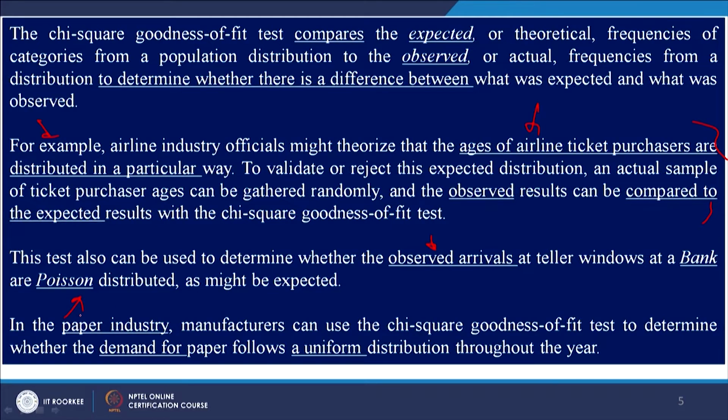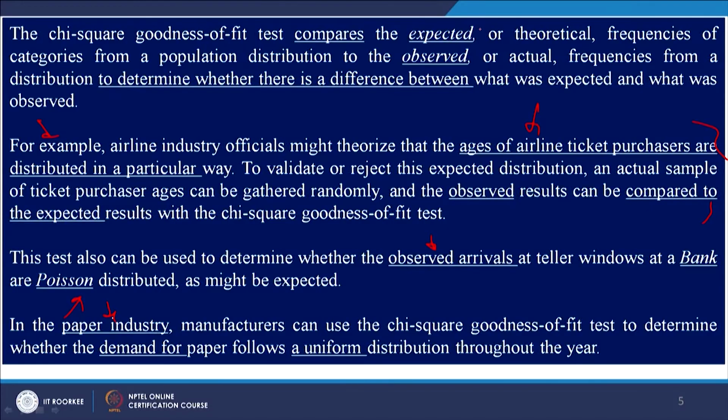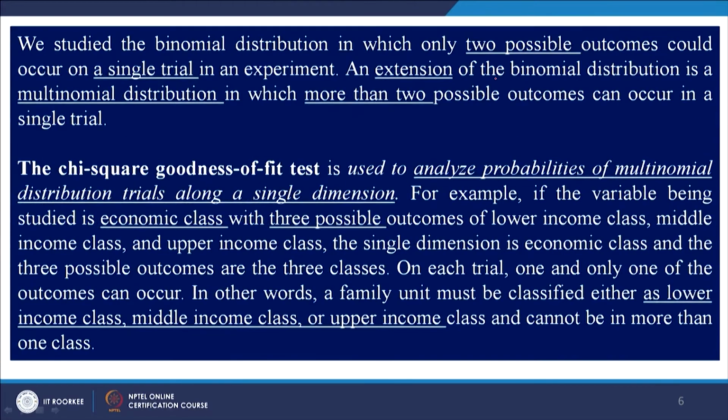So, such expectations and theories, have they really got support from actual data? That is what we want to prove. That is what I said. It compares expected values, or you can call them theoretical frequencies, with observed frequencies or actual frequencies.